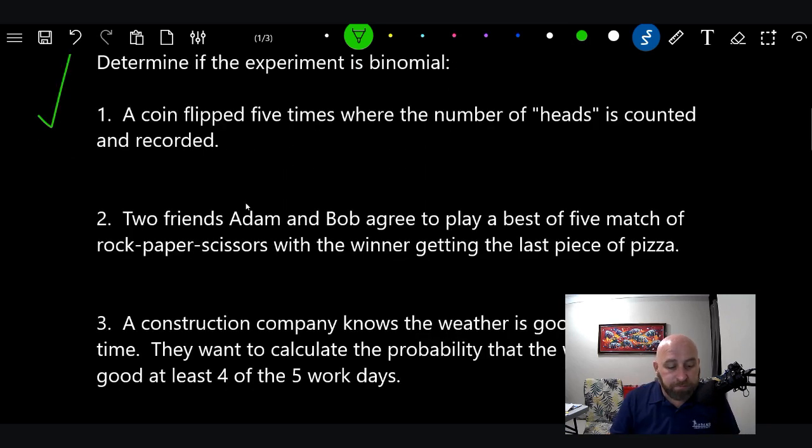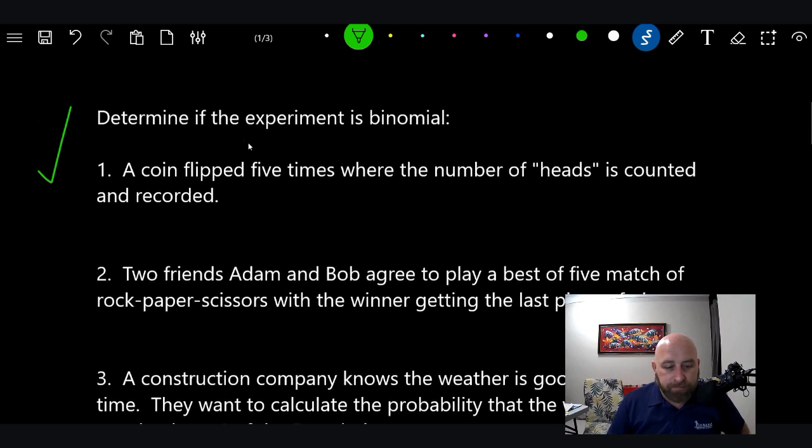Number 2. 2 friends, Adam and Bob, agreed to play a best-of-5 match of rock, paper, scissors, right? You know that game? Okay. And then, you cut the guy's paper or you crush his scissors with your rock. So they're playing that game, and the winner gets the last piece of pizza. I have played this game before, and I've played this game before for pizza, believe it or not. Maybe you have too. So, Adam and Bob are playing the game, and they want to eat the last piece of pizza. Is this a binomial distribution?